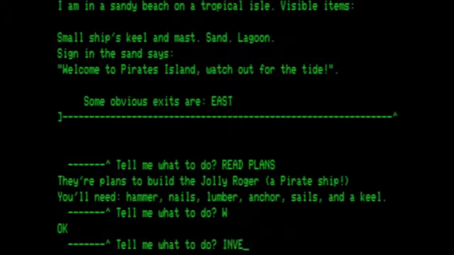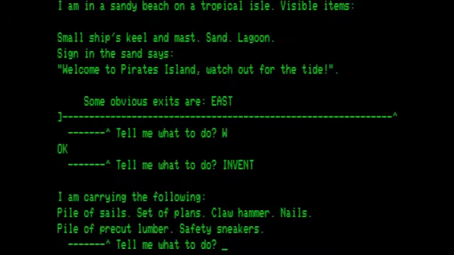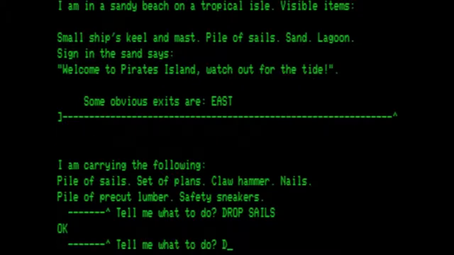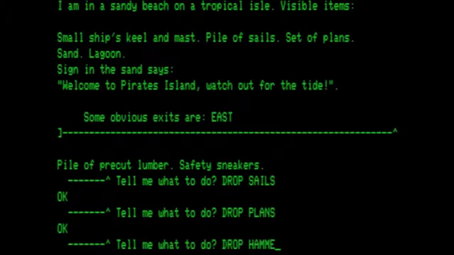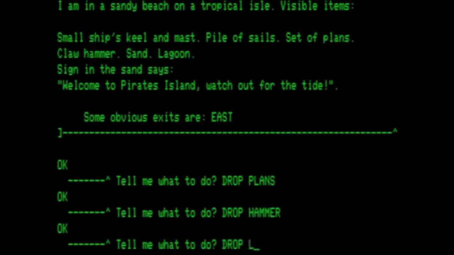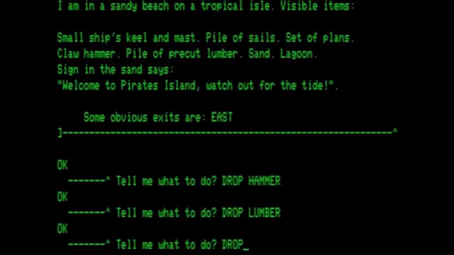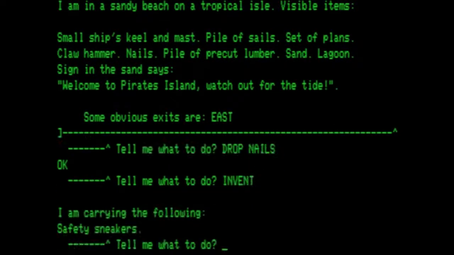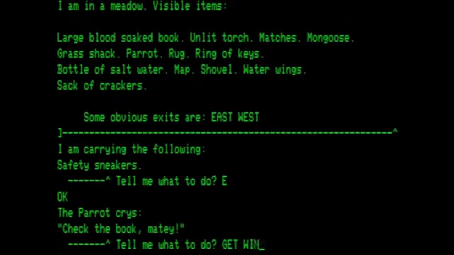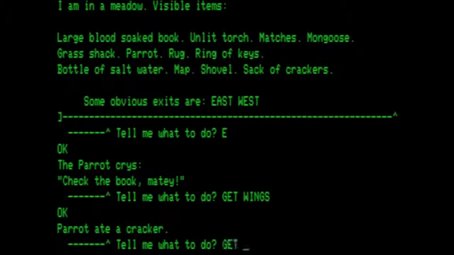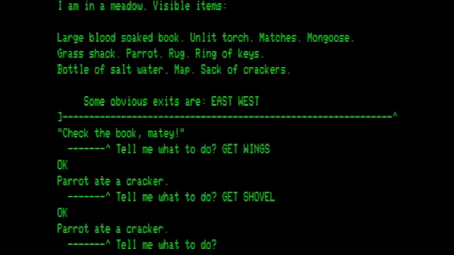So let's check our inventory. Sails, plans, claw hammer, nails, pre-cut lumber, safety sneakers. So let's drop the sails. Drop the plans. Drop the hammer. Drop the lumber, and drop the nails. We are just carrying the safety sneakers, so let's go east, get the wings, get the shovel, go west,